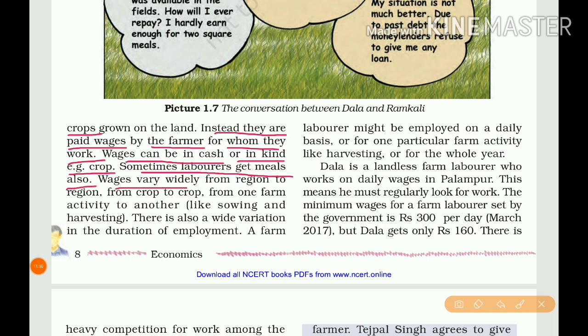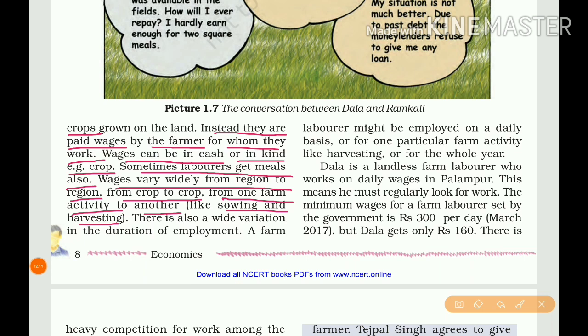Wages vary widely from region to region, from crop to crop, and from one farm activity to another, like sowing and harvesting. It varies from region to region, so from area to area the wages differ.